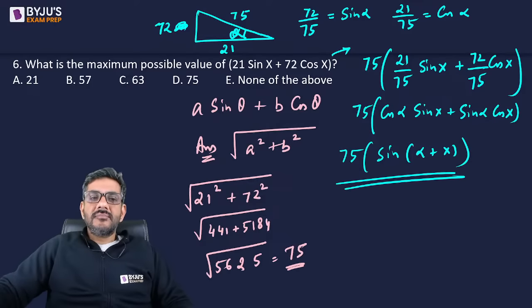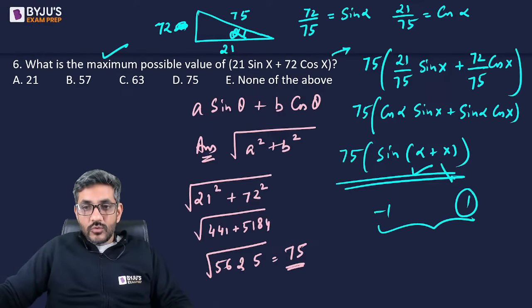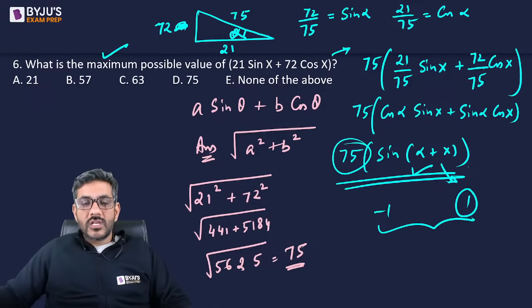Now he is asking for its maximum. The value of sine theta is always between -1 and 1. So the maximum will come when this is equal to 1. And when this is equal to 1, the total value is going to be 75 into 1, which is 75.